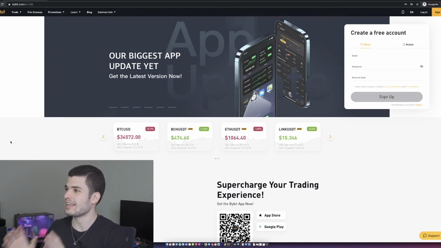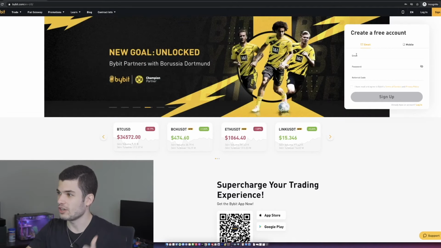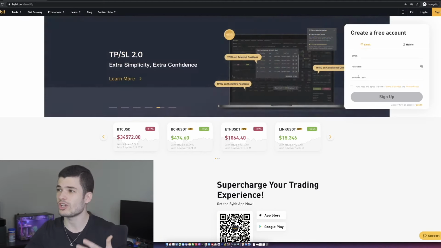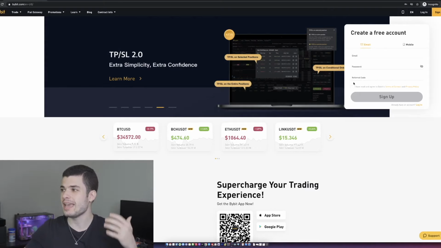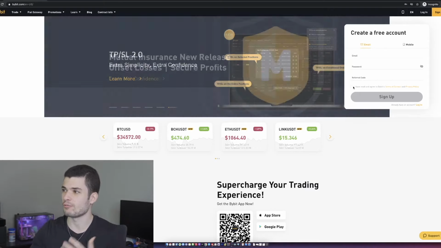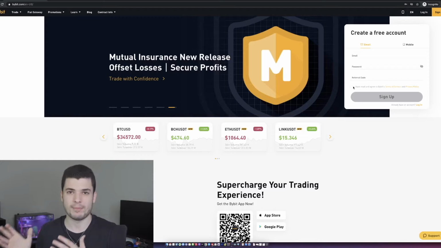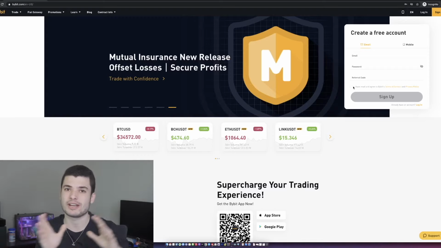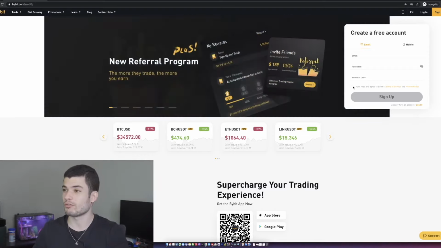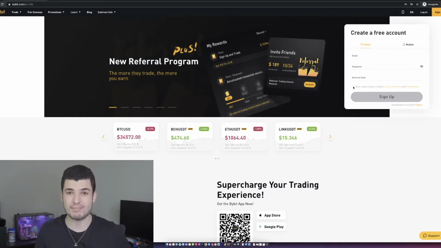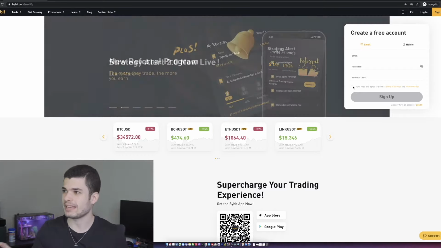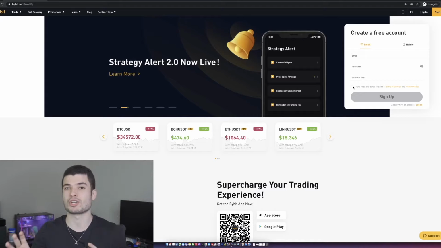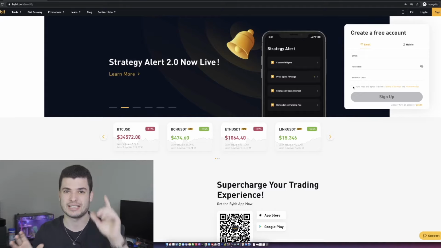When it comes to signing up, all you have to do is put in your email, put in your password, don't even have to give your name. You're gonna click the link, put in your email, put in your password. The referral codes are gonna be there because you guys clicked the link, and then you're gonna check, I've read and agree to Bybit's terms of service. So once you have that done, they're gonna send you an email. I'm gonna do it really quick for you guys. It's gonna take around about a minute because it's extremely fast. I'm gonna make an account, I'm gonna deposit some Bitcoin on there, and I'm gonna show you guys how the whole platform looks on the inside. So I'll see you guys in a second.